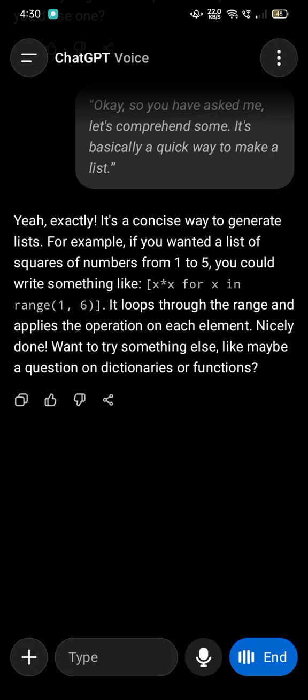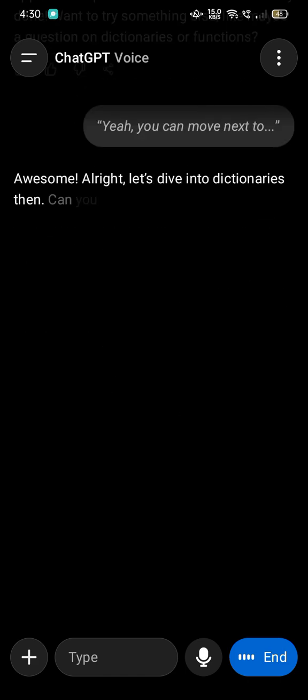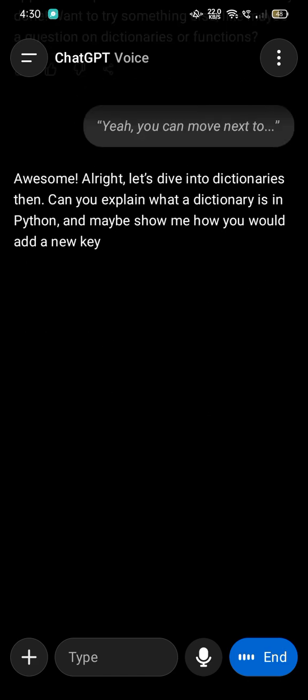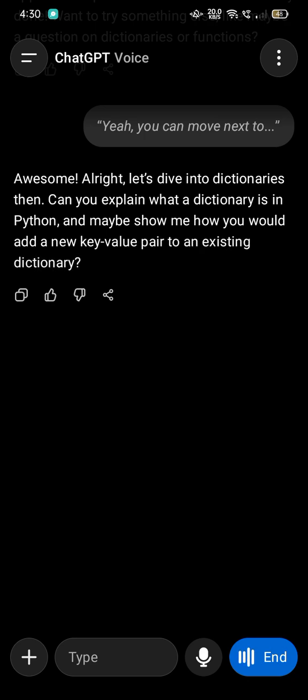Yeah, you can move to the next. Awesome. All right, let's dive into dictionaries then. Can you explain what a dictionary is in Python and maybe show me how you would add a new key-value pair to an existing dictionary? Yeah, of course, I can explain what a dictionary is. A dictionary is also a data structure that stores data in key-value pairs, and we should have only unique keys, and the value can be changed. The value can be the same, but the key always has to be unique. So yeah, that's a dictionary.